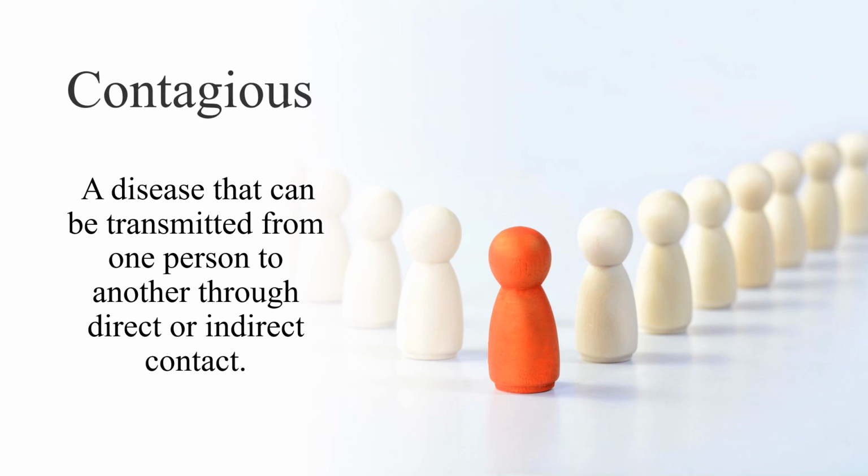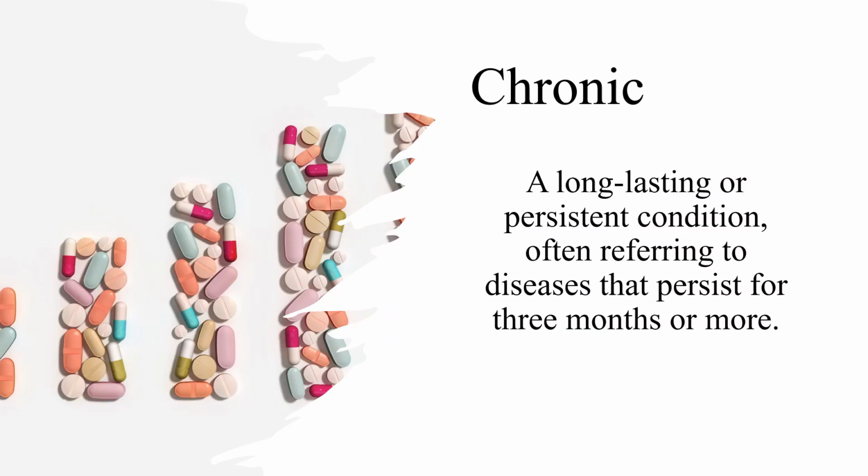What is contagious? A disease that can be transmitted from one person to another through direct or indirect contact. What is the term chronic? It is a long-lasting or persistent condition, often referring to diseases that persist for 3 months or more.